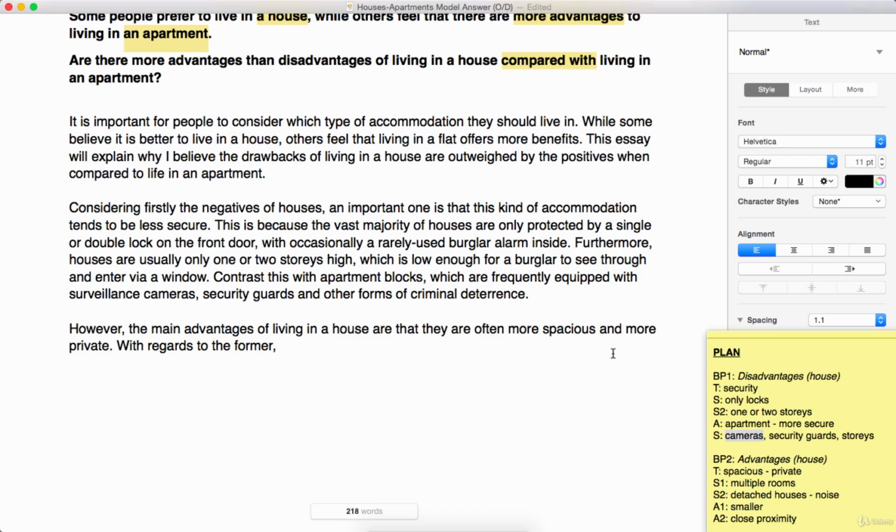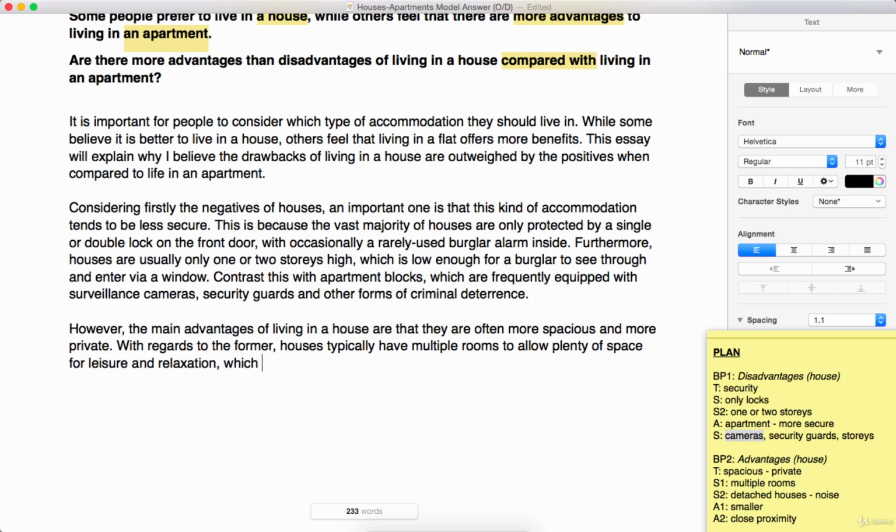So with regards to the former, houses, well, we've got multiple rooms. So often, tend to, usually, typically, it's another one we can use, typically have multiple rooms. What more could we say about this? Why are multiple rooms good? Let's say what they do. They allow, so they have multiple rooms to allow plenty of space. For what? What do we need plenty of space for? We could say, well, for leisure. And what else do you do in a house? You relax. What's the noun of relax? Relaxation. So for leisure and relaxation.